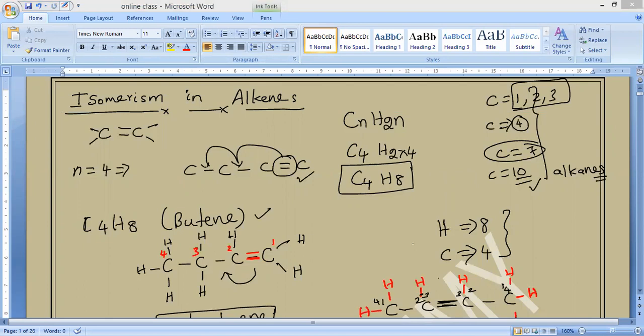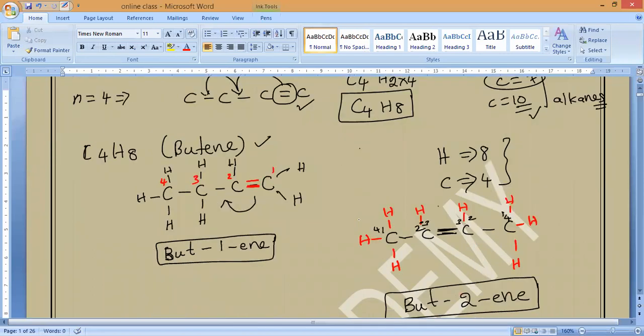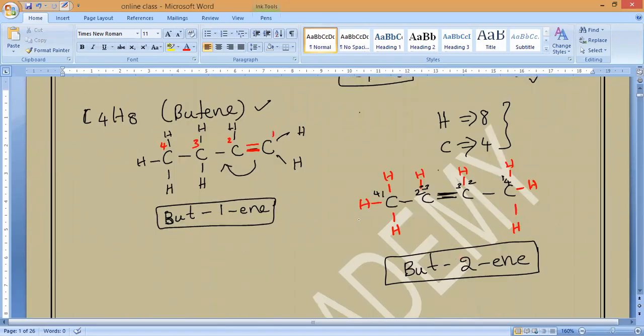Aishwarya? Sir, in C4, only the numbers will change, sir. Butene and ene is the same in all C4H8. Ene will never change. Everything is ene, always. Okay. Always see, in alkenes the ene will never change.